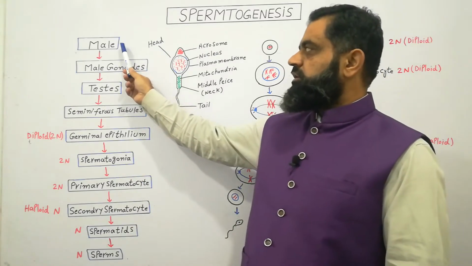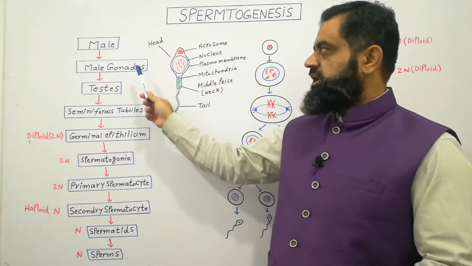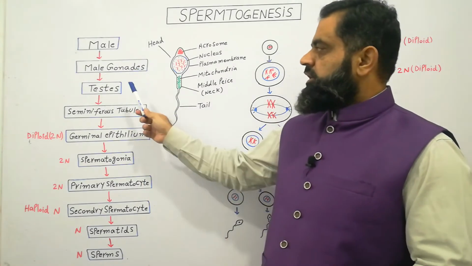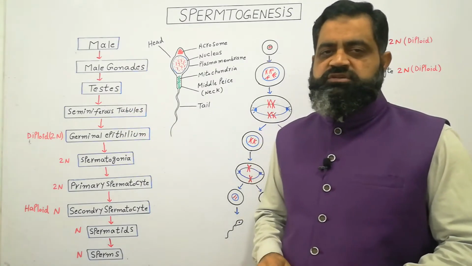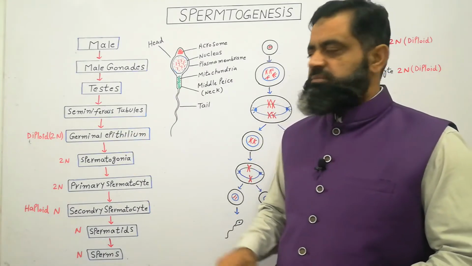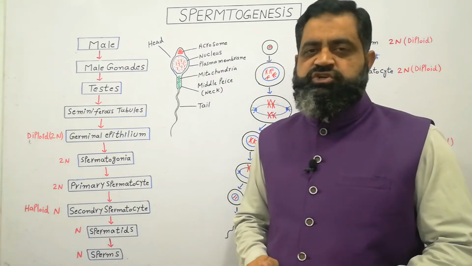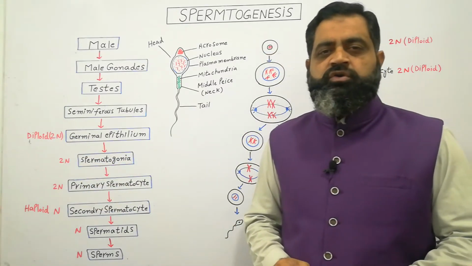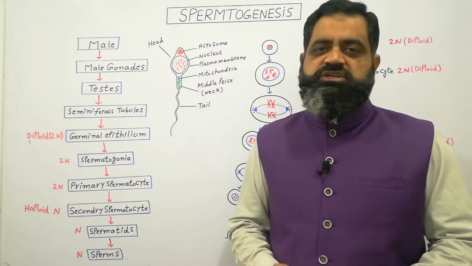The male body contains male gonads, and male gonads are called testes. Testes contain very fine tubules which are known as seminiferous tubules. These seminiferous tubules contain specialized cells known as germinal epithelium. These cells are diploid and contain full chromosome number. In case of humans, germinal epithelium will contain 46 chromosomes.